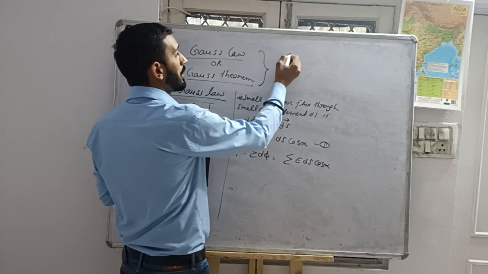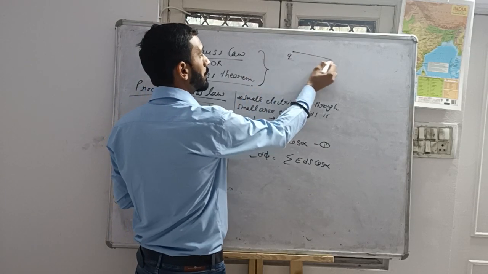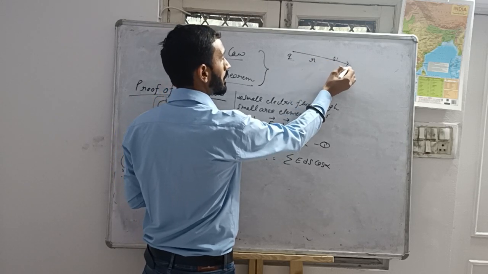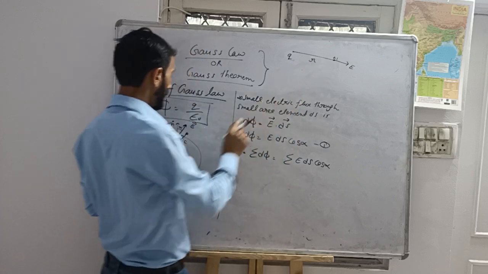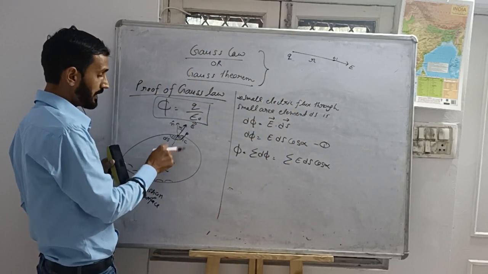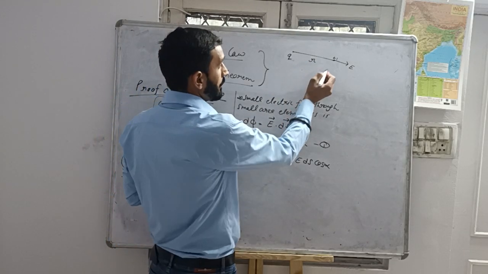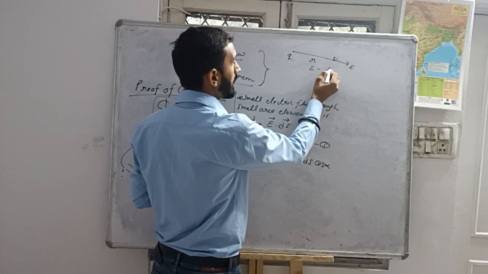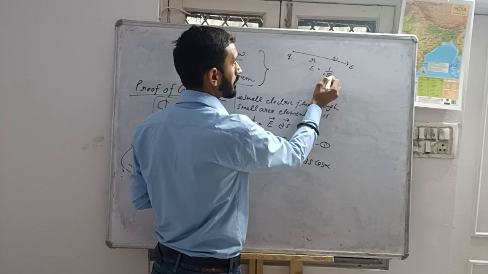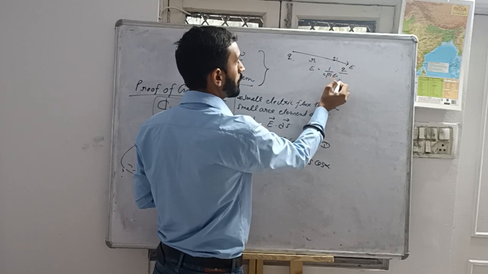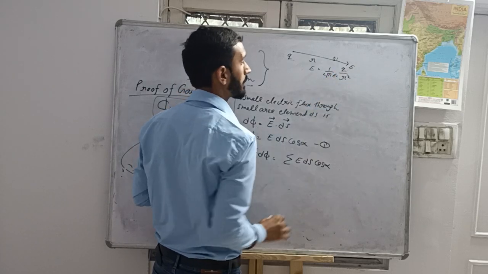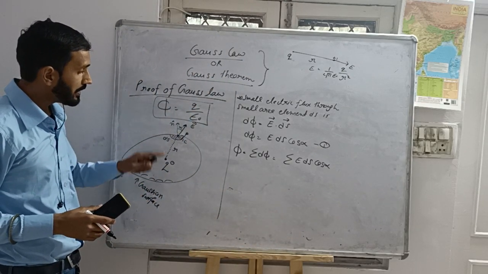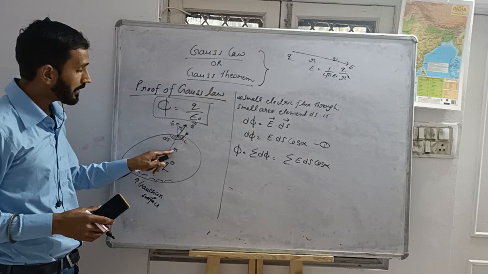We know that due to a point charge q at a point at distance r, if I want to find out the electric field, it will be kq by r square. The value of E will be KQ by R square.